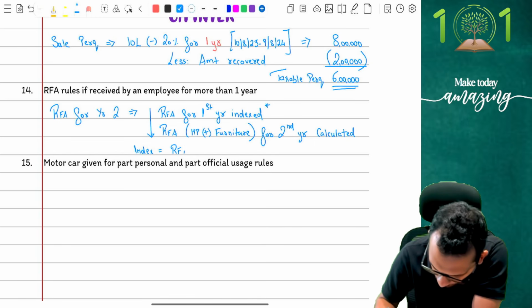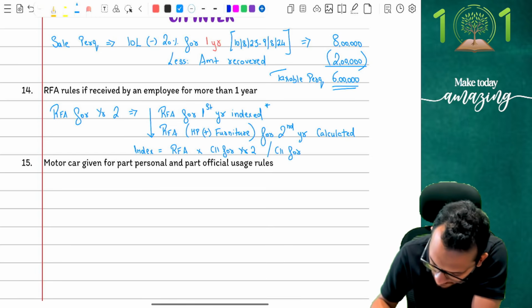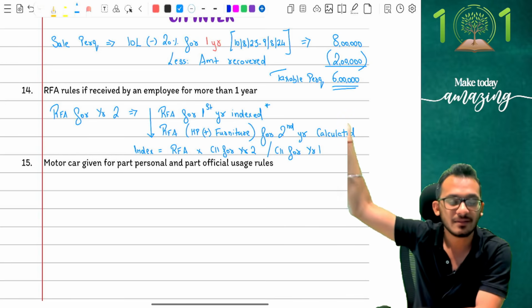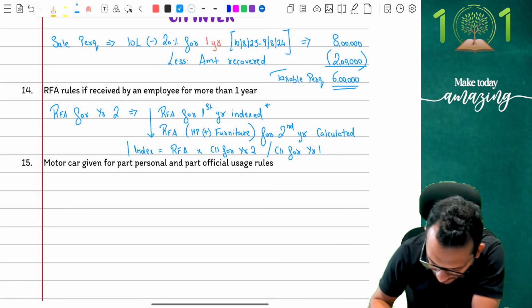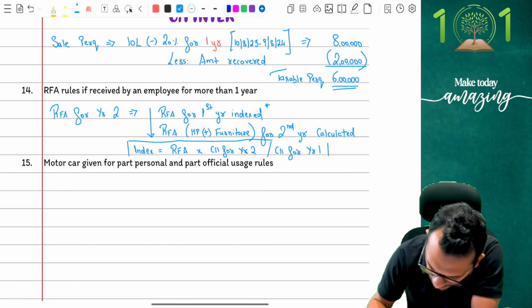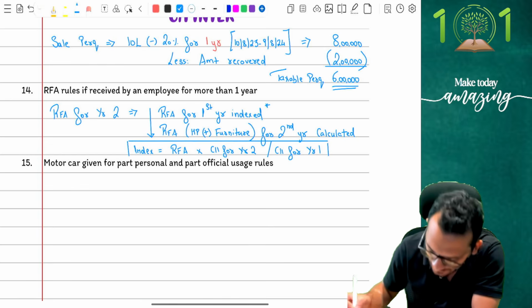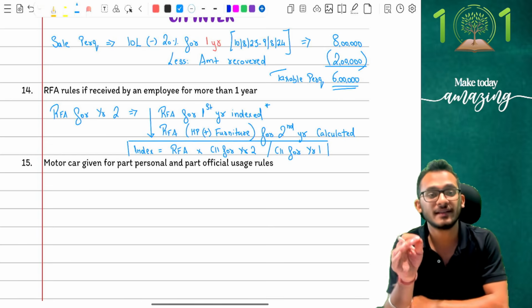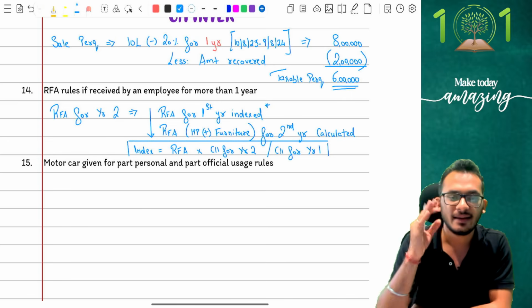RFA into CII for year 2 divided by CII for year 1, obviously. That is how it works. Simple. This is your capital gains indexation, people. The same logic applies here. So income tax is saying, whatever indexation you have done in year 2, take the same indexation and do it for year 1 as well. So it is indexation for year 2 divided by indexation of year 1, and that's how the calculation will look. Clear with me on this, people?